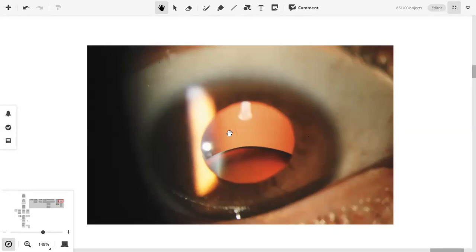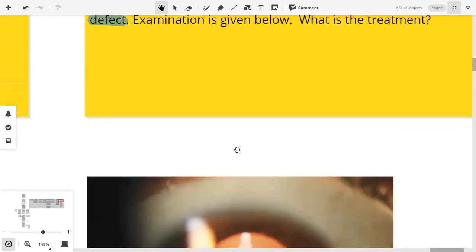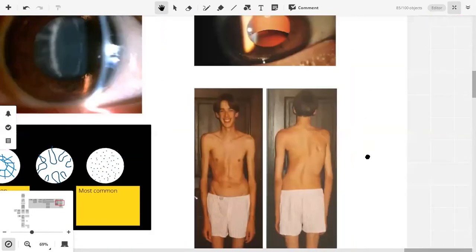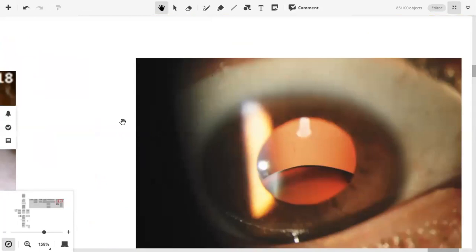Ectopia lentis. So this is ectopia lentis. This patient is suffering from Marfan's and he has ectopia lentis.